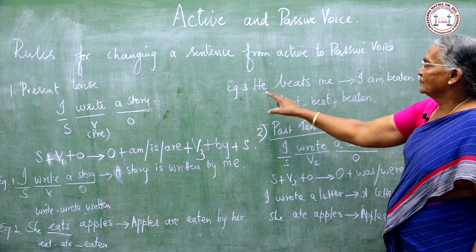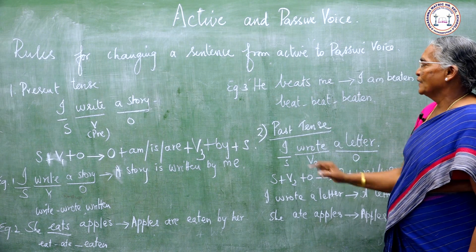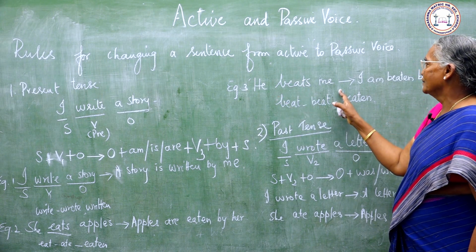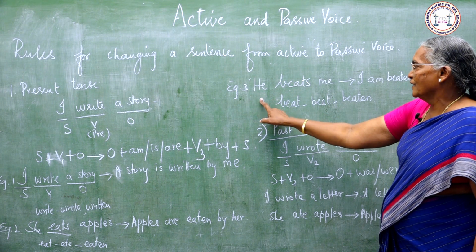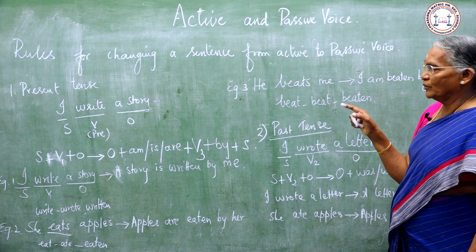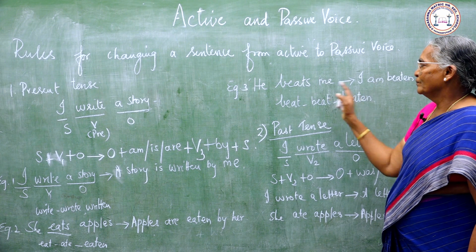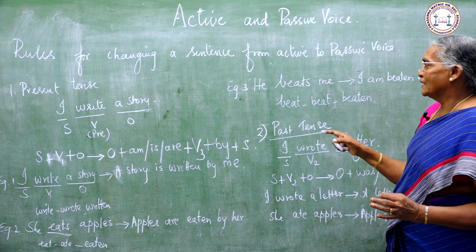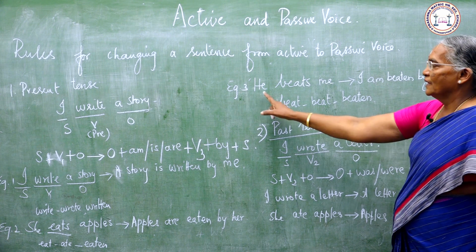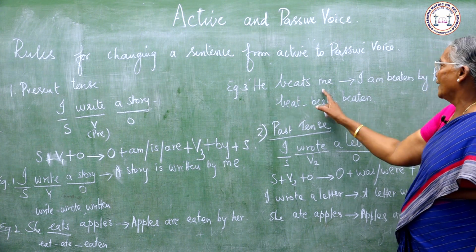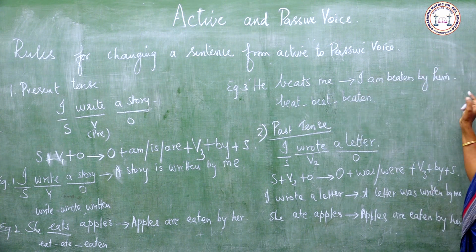Then the third example: he beats me. I takes the place of the subject. Near I, only am can come. I am beat, third form, beaten. So, I am beaten by, he will change into him. I am beaten by him.